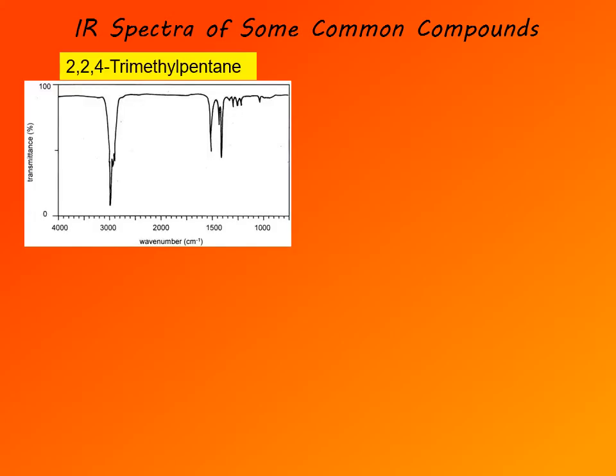And now we're going to look at some sample spectra of organic compounds. So first, spectrum of 2,4-trimethyl-pentane. When you analyze this spectrum, you can see that there are no functional groups. If you look into a table and try to find functional groups, you won't find any. There's simply no characteristic absorption bands.